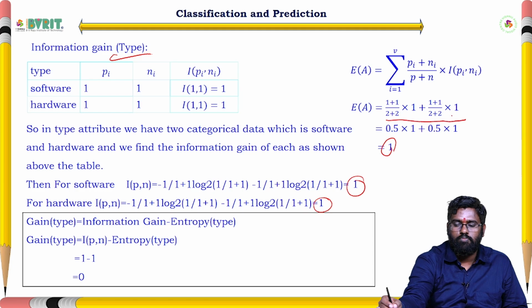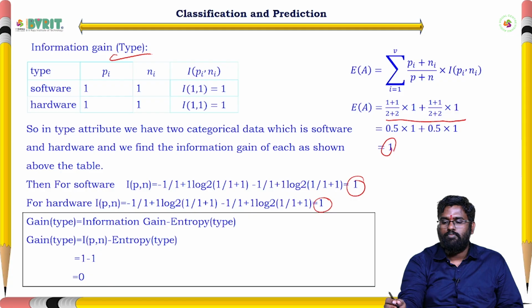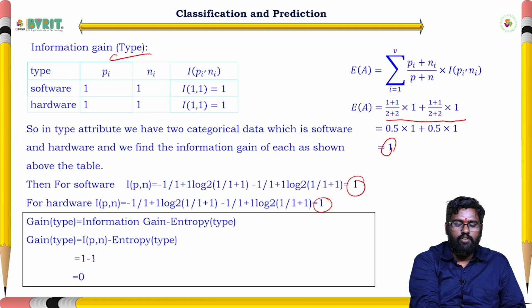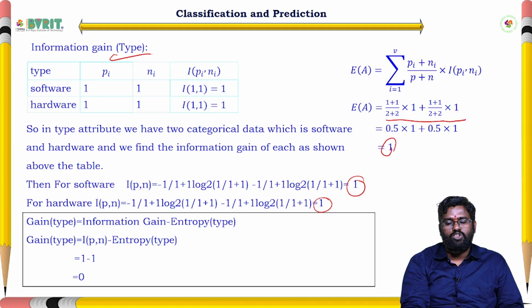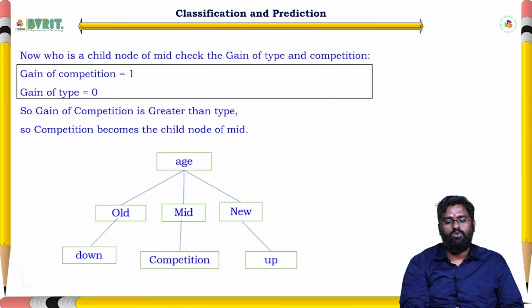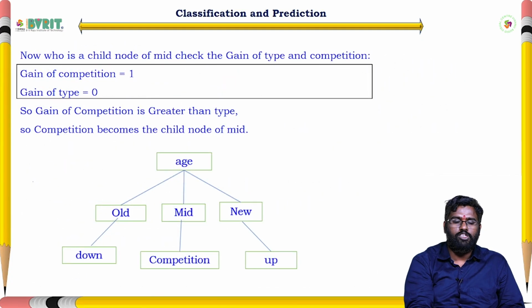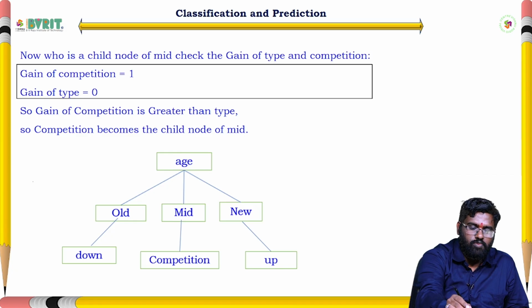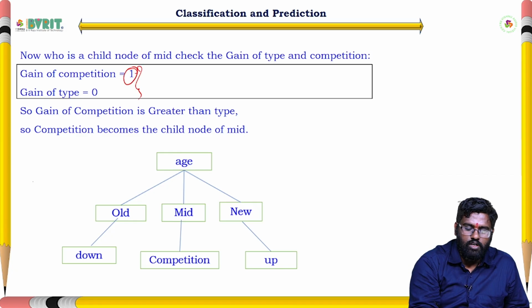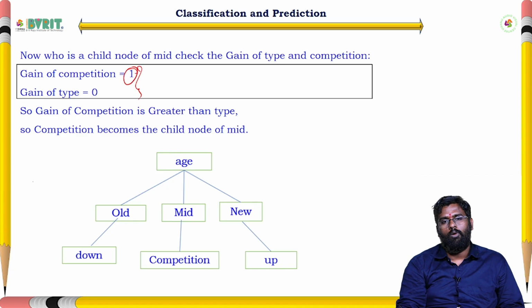So these all are from the data set: 1 plus 1 divided by the entire data set, 2 positives and 2 negatives. Similarly, the same thing is done, so the gain for type is 0. Based on these three gain values, we find the next node. The gain of competition is 1, the gain of type is 0. Out of these two values, competition is the higher one, so middle age will be put into competition.